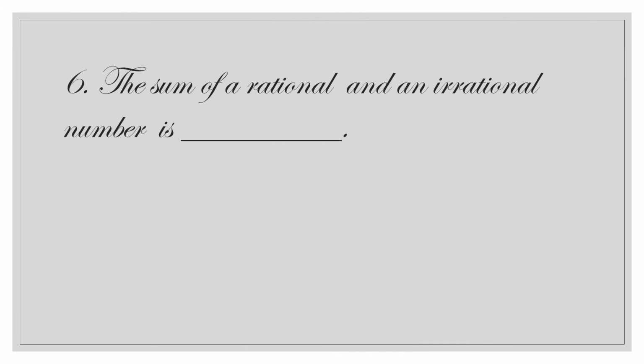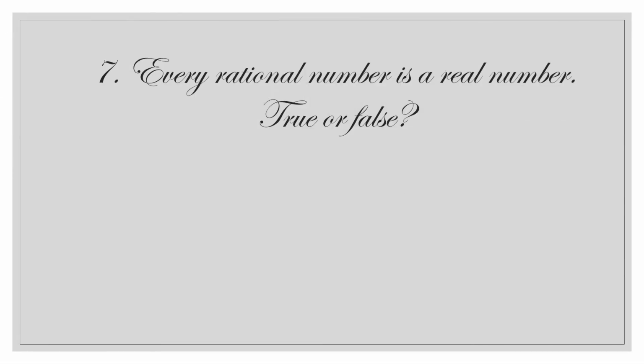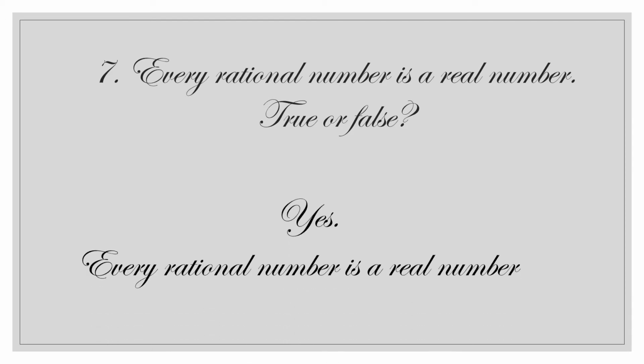The sum of a rational and an irrational number is dash. If we add a rational number with an irrational number, we get an irrational number. Every rational number is a real number. True or false? We know that the real number system consists of all rational numbers and irrational numbers. So every rational number is a real number.